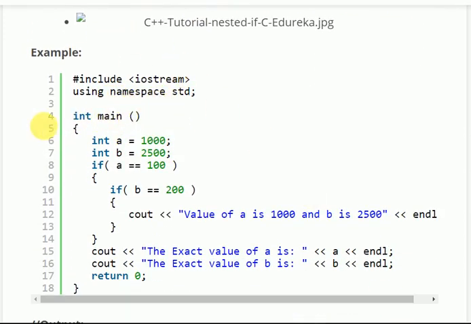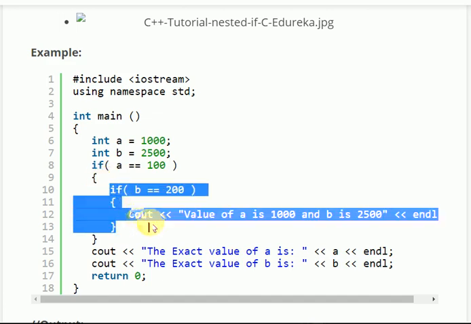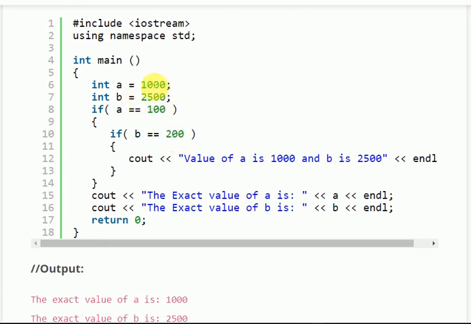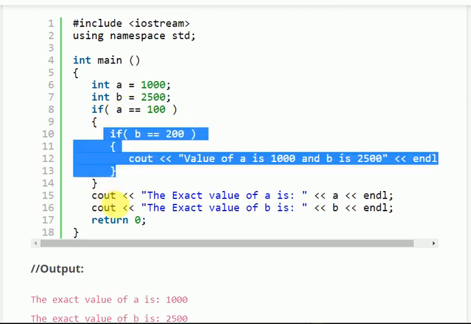Hash include iostream, a, b, if a equal to 100. Suppose a equal to 100. Now this statement will only get executed if a is equal to 100. If not, then this inner if will not get executed, because this whole if is taken as a single statement for the upper if, the outer if. As the value of a is 1000, this is false, so this statement will not get executed. It comes out of this block.